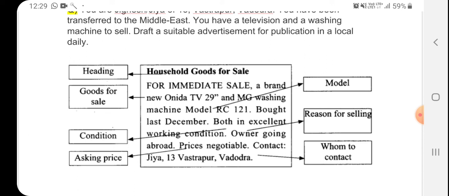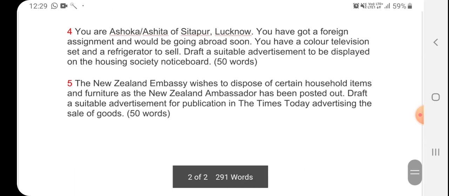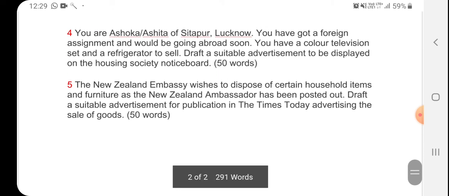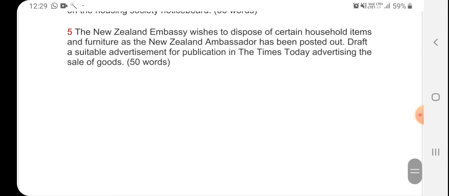It is easy. You have to mention the description and details: when you bought it, what is its model number, what is the condition, what price you are expecting, and the reason why it is being sold. These are certain questions that you have to do. Thank you.